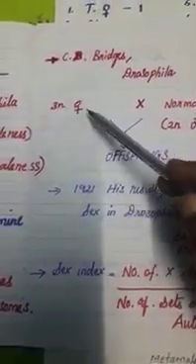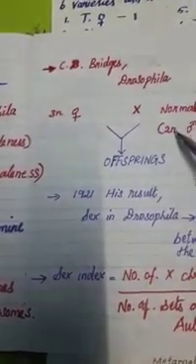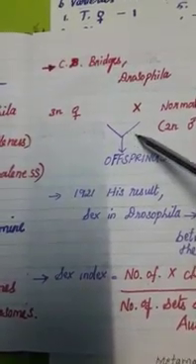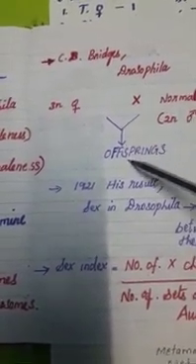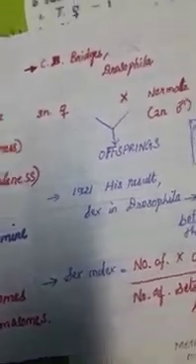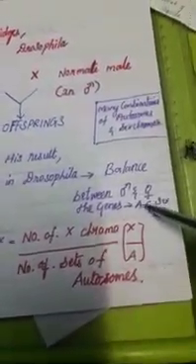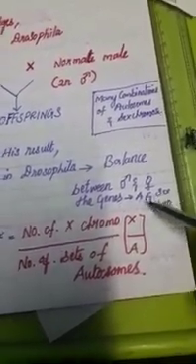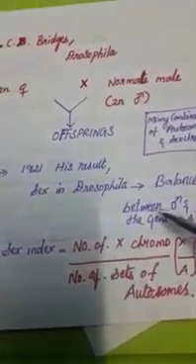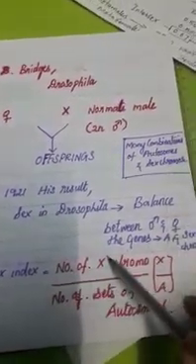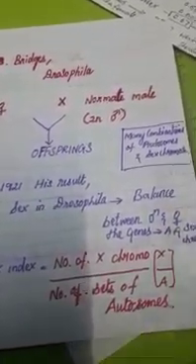A triploid number of chromosomes in the female and a diploid number of chromosomes in the normal male. He observed many combinations of autosomes and sex chromosomes present in the offspring. His result gave the balance between male and female. The balance between male and female depends upon the number of autosomes and sex chromosomes in the Drosophila fruit fly. So the sex ratio is determined, termed the sex index: the number of X chromosomes divided by the number of sets of autosomes.